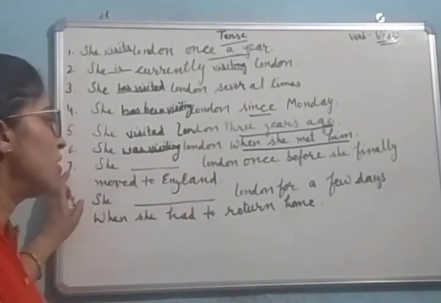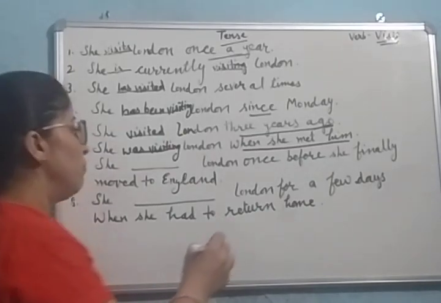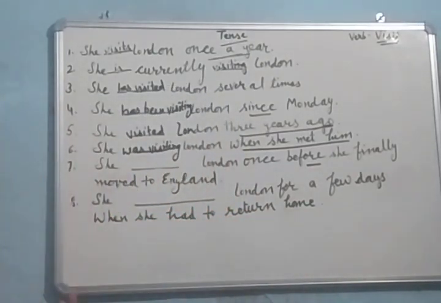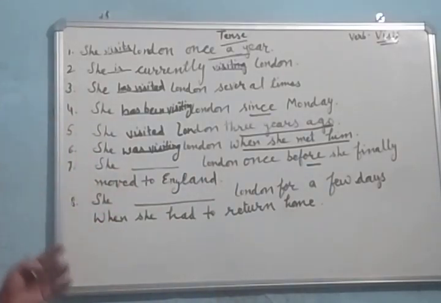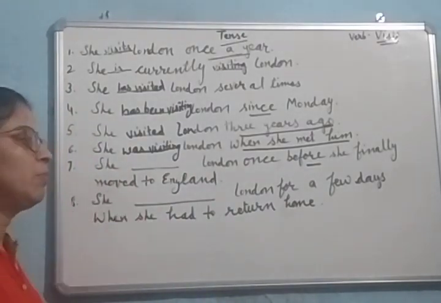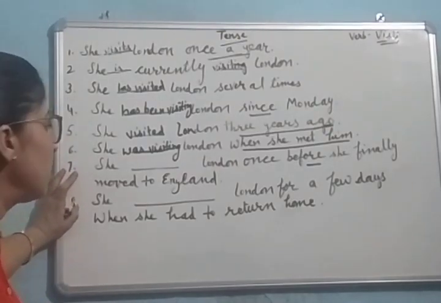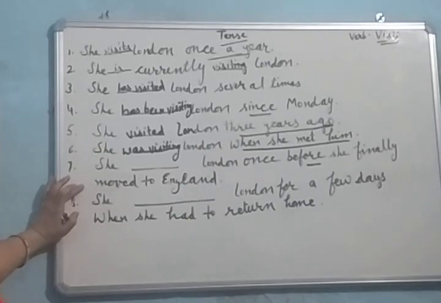She dash London once before she finally moved to England. When two sentences are joined with the help of before, in one we make use of past perfect and in the second we make use of simple past. For the action which has already been done, we make use of past perfect, and for the later action we make use of simple past.